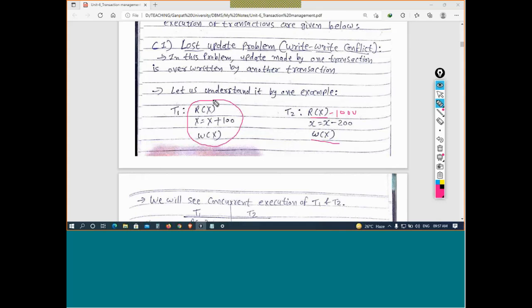Due to the concurrent execution of T1 and T2. If it was serial, there would not be any problem. The correct answer is 900, but we are getting 800 due to the lost update problem. We are losing the update of T1 and only getting the update of T2. This is called the lost update.